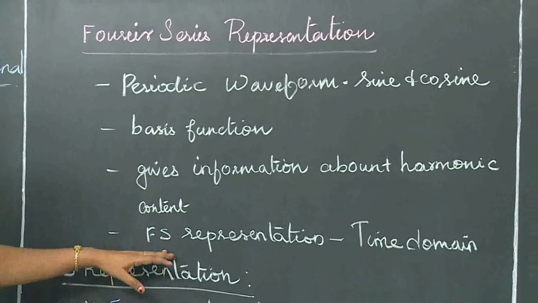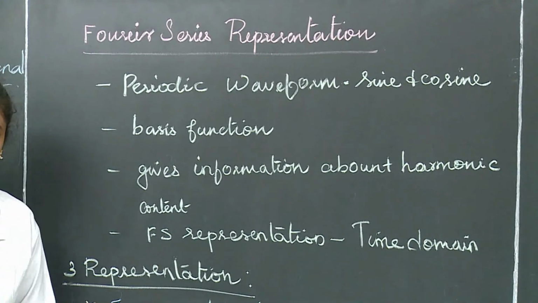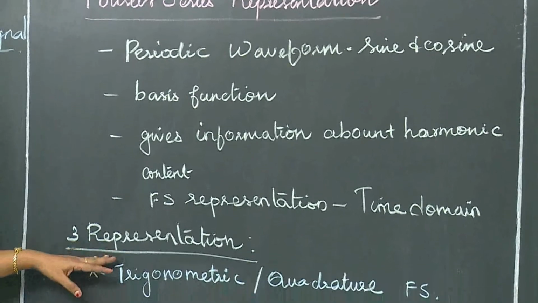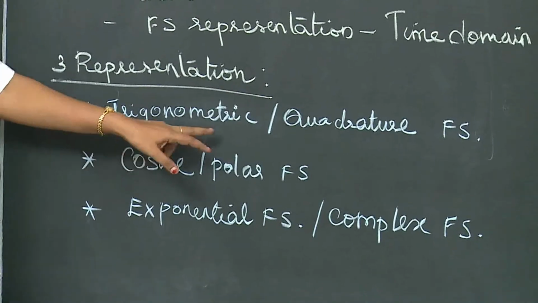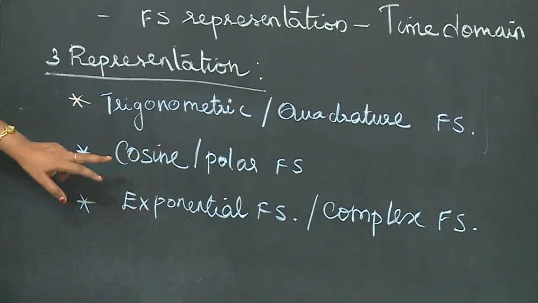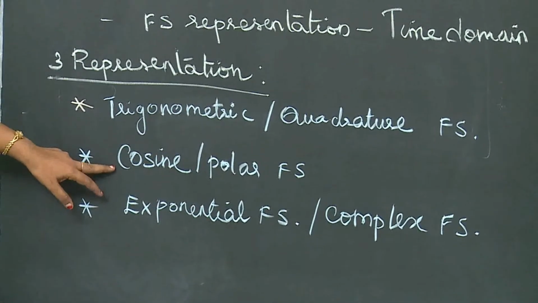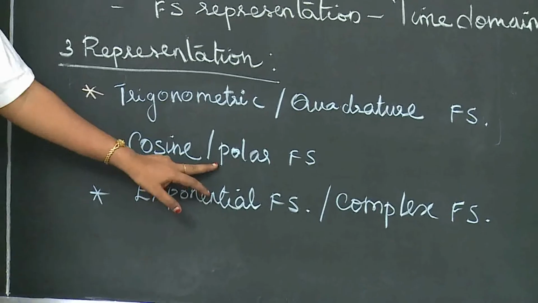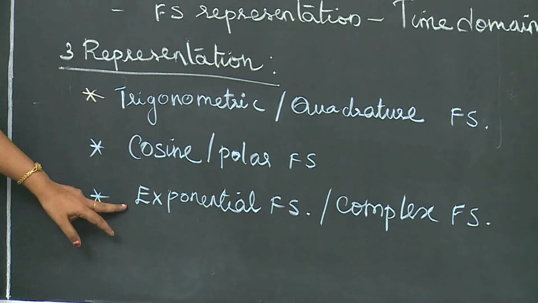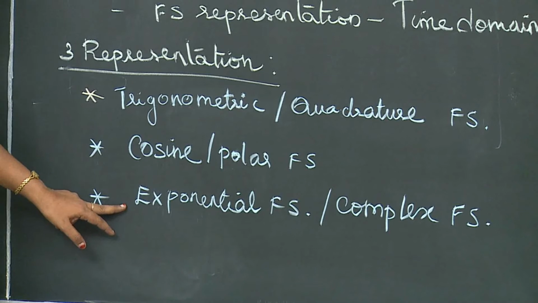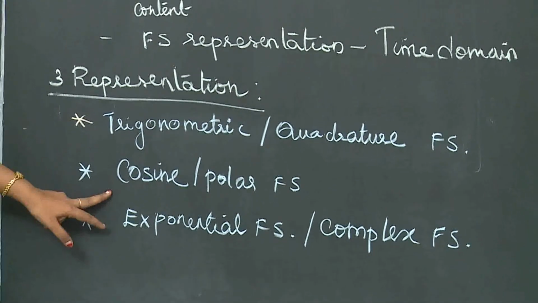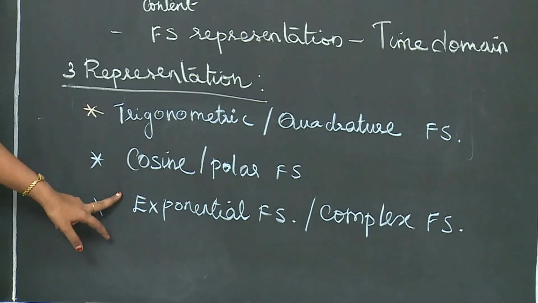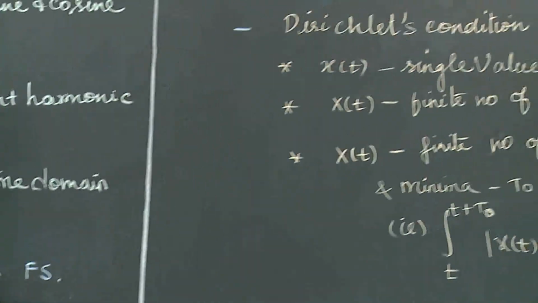So in the Fourier representation, we are using the time domain only, right? In this representation we have three forms: the trigonometric Fourier series or quadrature Fourier series, the second one, the cosine Fourier series or polar Fourier series representation, and the third one, the exponential Fourier series or complex Fourier series representation. So let us discuss one by one.